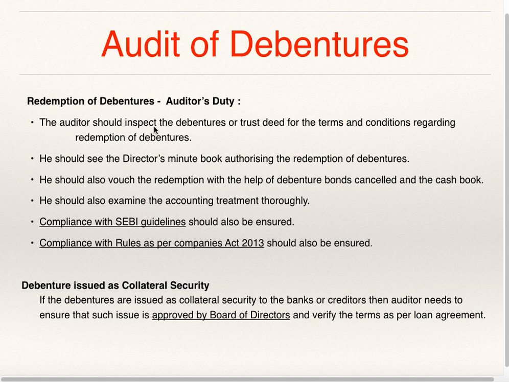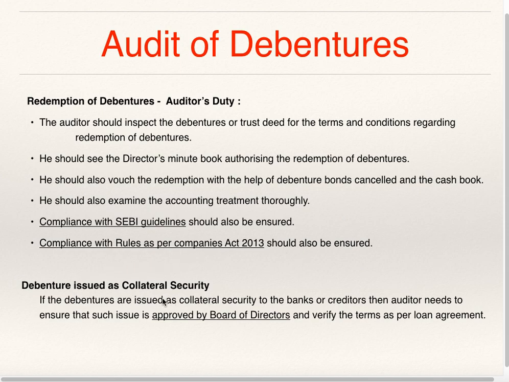Auditor's duty. The auditor should inspect the debenture or trust deed for the terms and conditions regarding redemption of debentures. He should see the directors' minute book authorizing the redemption of debentures. He should also vouch the redemption with the help of the cancelled debenture bond and cash book. He should also examine the accounting treatment thoroughly. Compliance with SEBI guidelines and with the rules under the Companies Act 2013 should also be ensured.